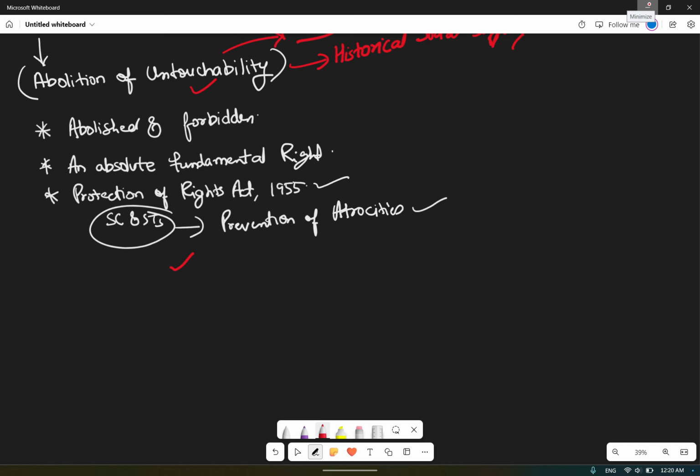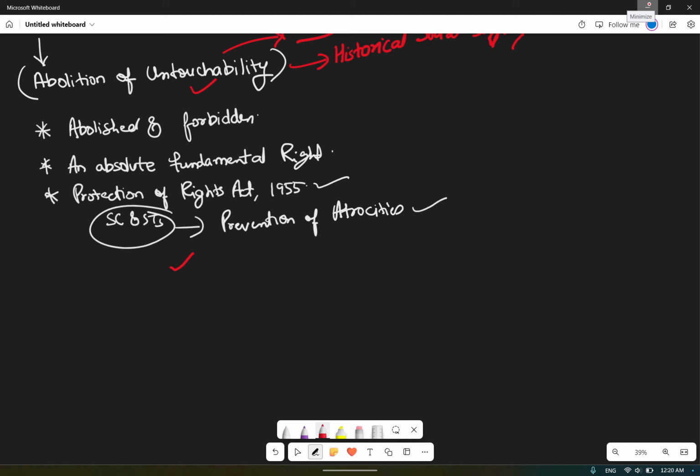Untouchability in insulting, preaching, justifying. If a legislator did any of this to lower caste people, he will be disqualified. If any legislator did some activity of insulting, preaching, justifying, in that case also he will be disqualified.